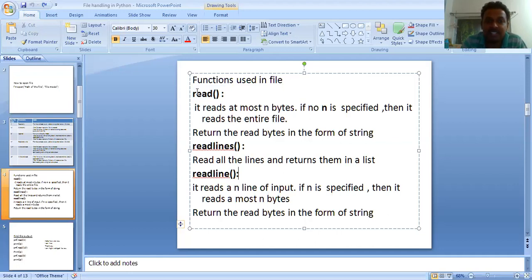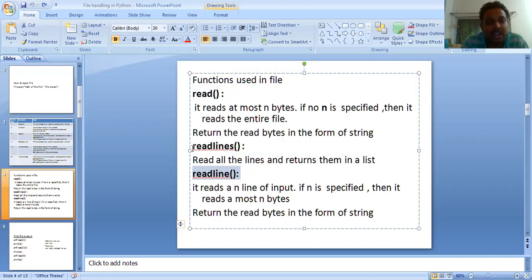The difference is that read reads the whole file, and readline reads one line at a time. If you want the readline function to read all the lines from the file line by line, then you need to use a loop. That loop we will discuss later on.